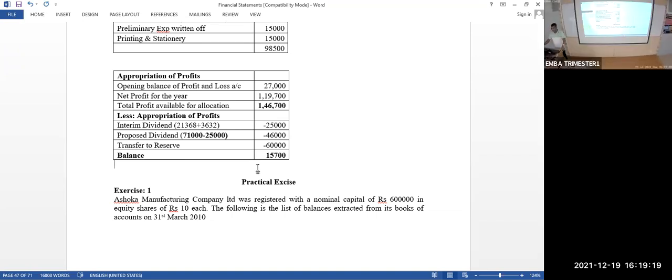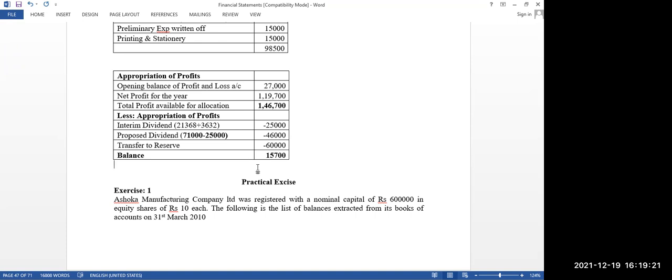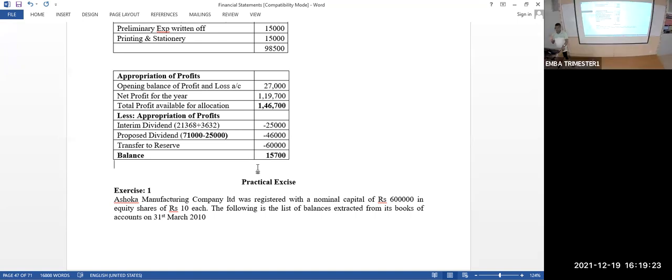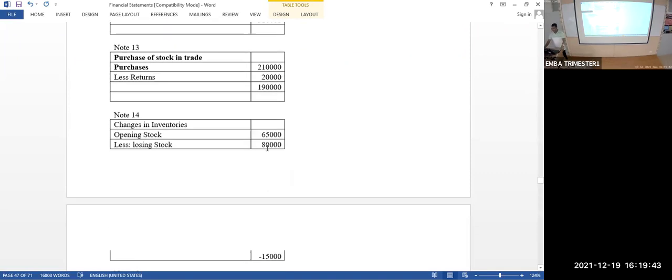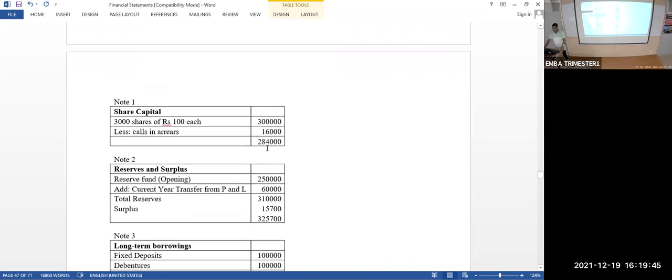Is it 15,700? This 15,700 is called surplus. Previously, the opening balance of surplus was 27,000. Now, the surplus is 15,700. This 15,700 should come under reserves and surplus, under the name surplus. Then what is reserve? Look at the trial balance again. Opening balance of reserve, how much is it?